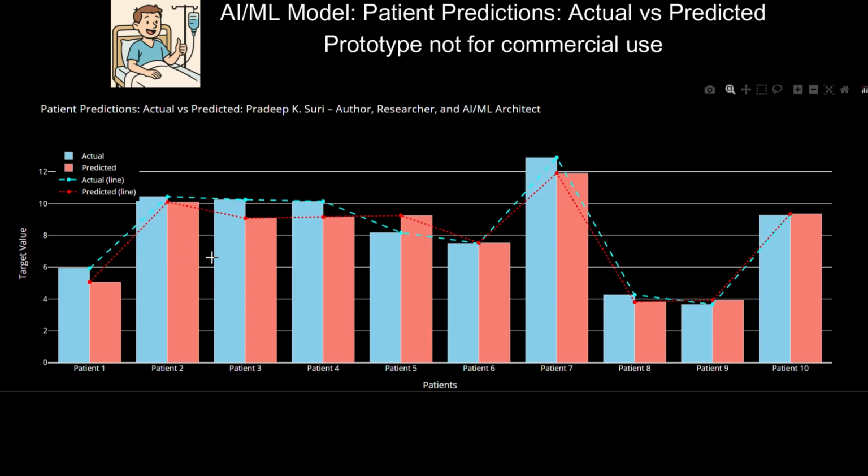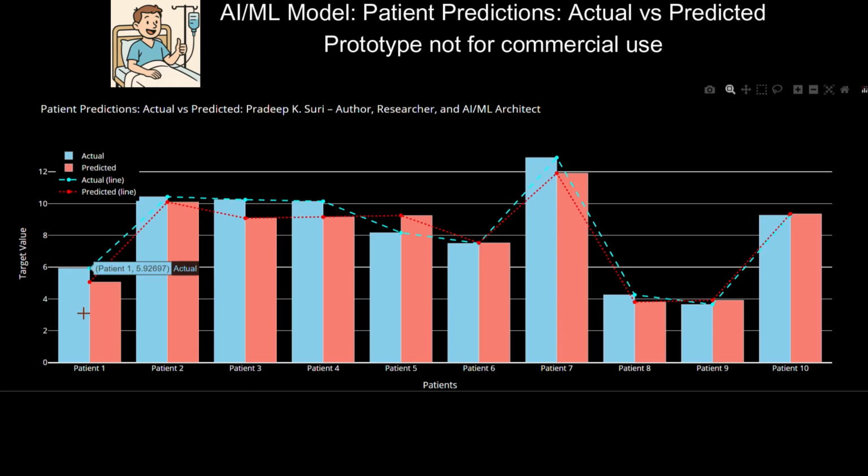2. Identifying anomalies. Large gaps, like in patient 1 or 7, show where the model may not be capturing all clinical factors. This can trigger further investigations. 3. Model validation. Doctors can use this chart to validate if the AI model is reliable for diagnostic or therapeutic decision support.